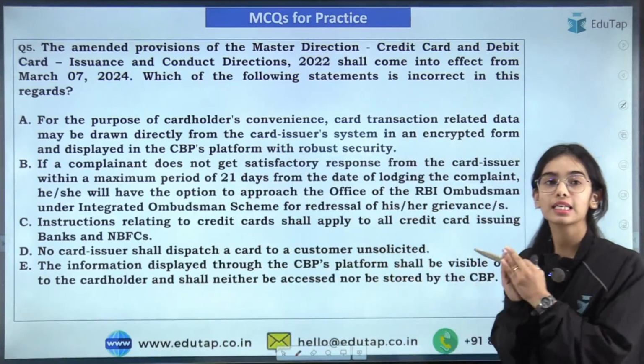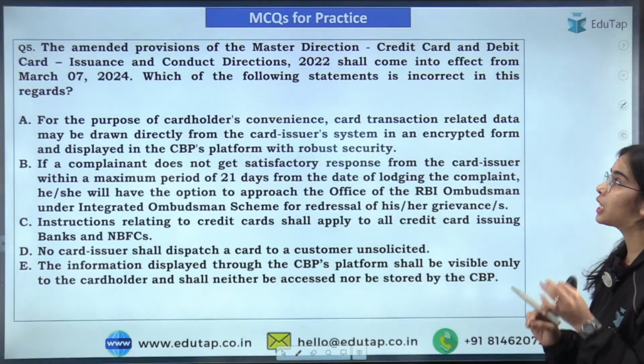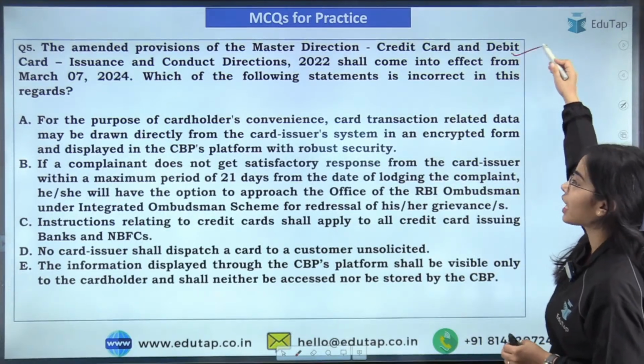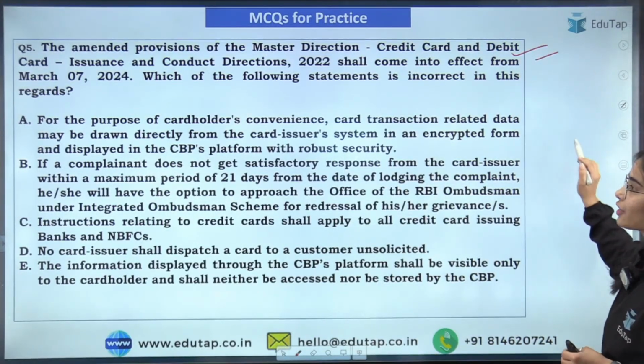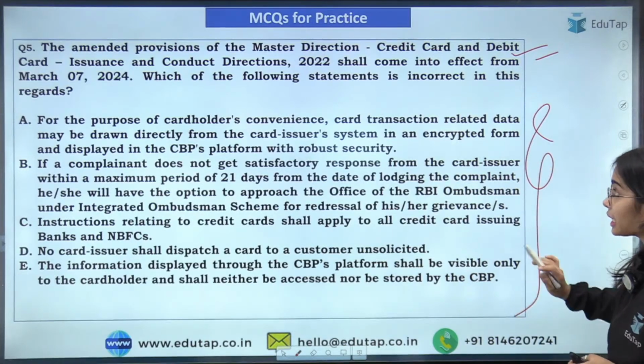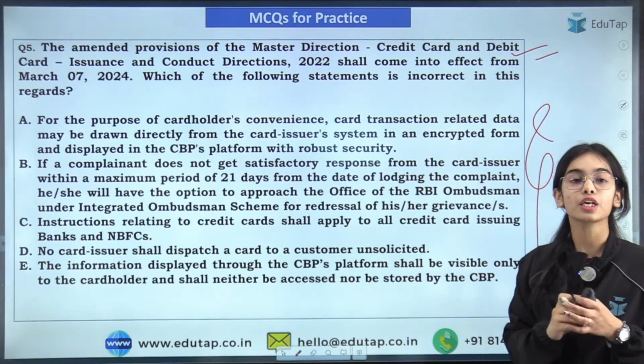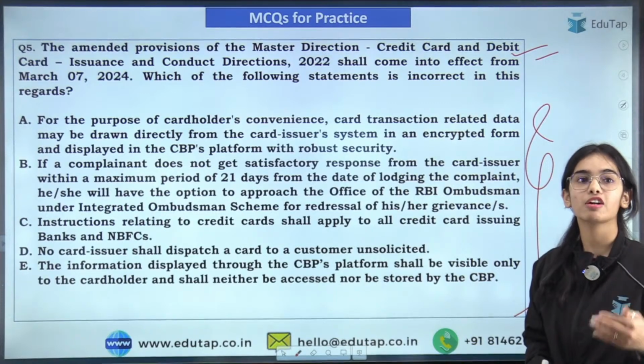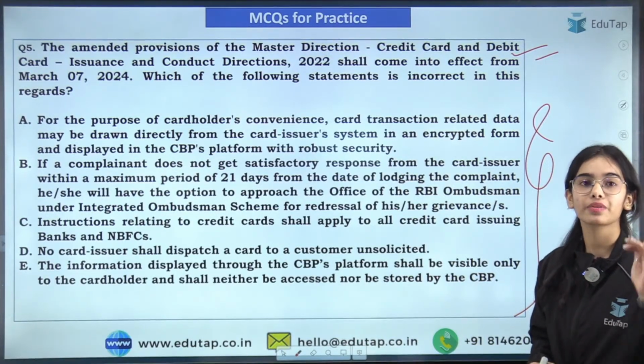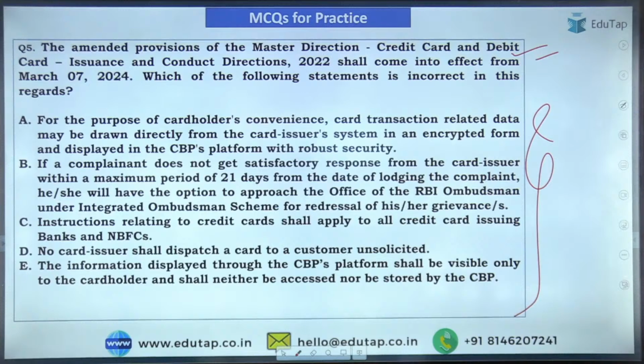So the next news article is regarding the amendment that has happened in the master direction regarding credit cards and debit cards. You have to tell which of the following statements is incorrect in regards to the recent notification of the Reserve Bank of India for the amended master direction in regards to credit cards and debit cards. So try to answer this.